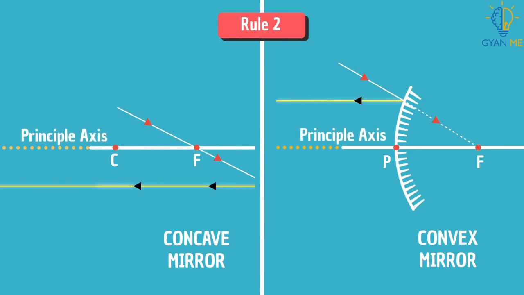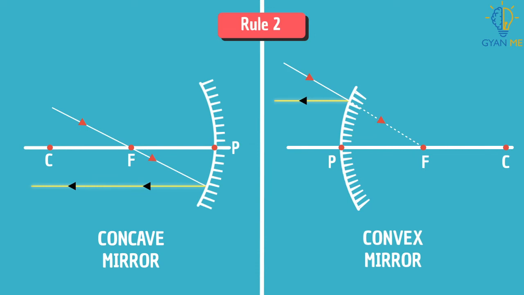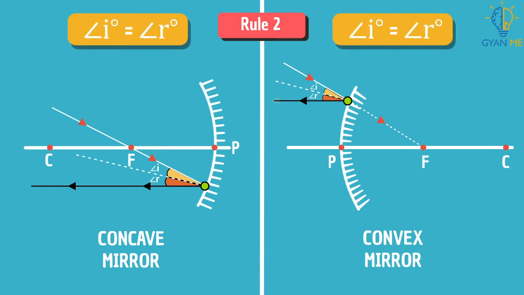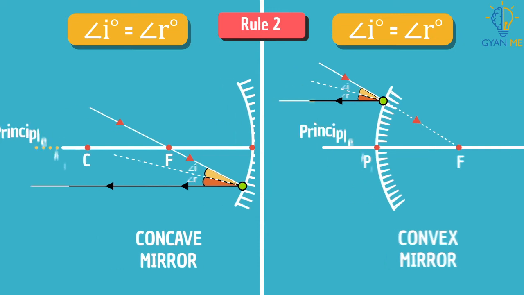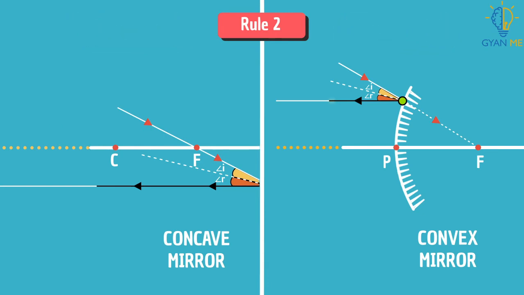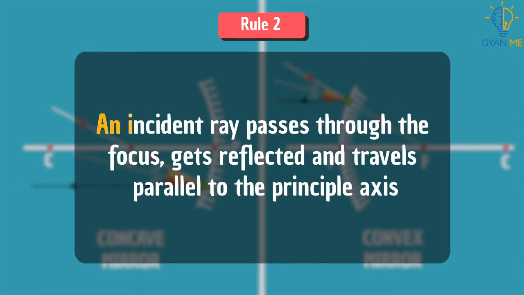To understand this behavior, just like in our previous case, draw the normal at the point of incidence on the surface of the mirror and draw a reflected ray with the same angle of reflection as that of the angle of incidence. Because we have to follow the laws of reflection, you can see it will become parallel to the principal axis after reflection. Thus, we can say that an incident ray passing through the focus gets reflected and travels parallel to the principal axis.